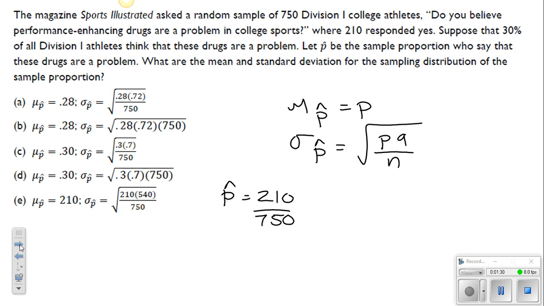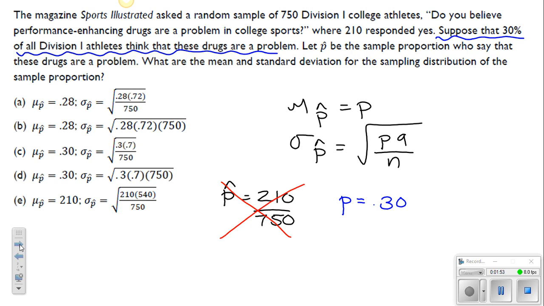Now, that's often going to be confused within your answer choices as the actual proportion. Here, you guys should read that suppose that 30% of all Division I athletes think that these drugs are a problem. That's actually going to be p. So p should be equal to 0.30. So it's going to be a trap answer here if you guys choose to use p hat for this problem.